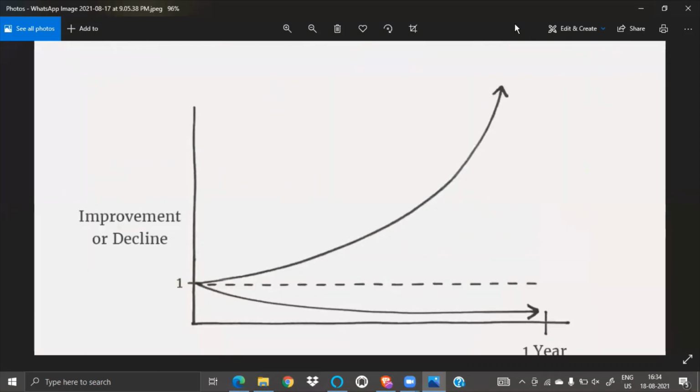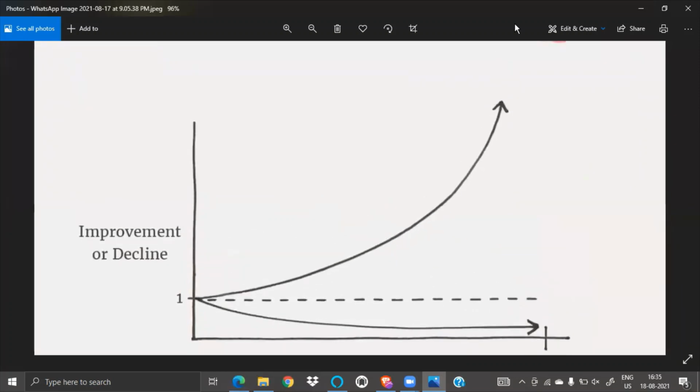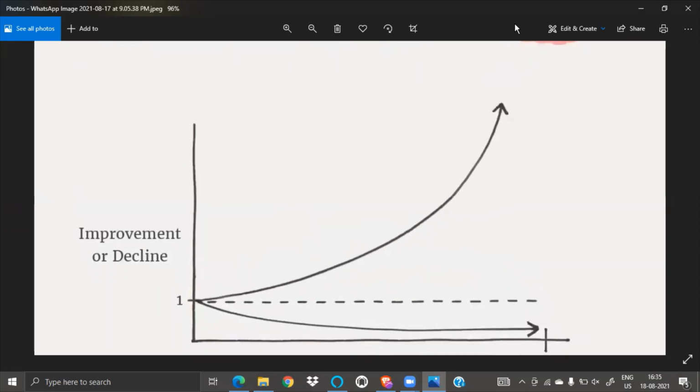And here is the improvement graph. If you do only 1% better, see how far up you will be in your life. I'm not saying do or die, just do 1%, a little bit, and you will see this.